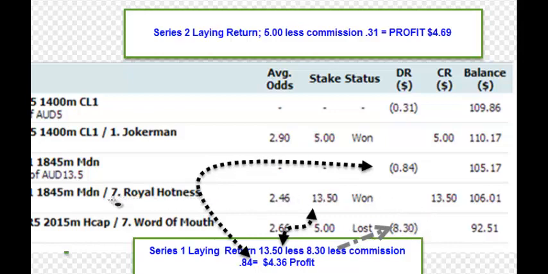So in the next race, Royal Hotness, we staked 13.5 to get our £5 profit from the series. That horse lost the race. We won the bet, so we won 13.50. So if you look at it down here in Series 1, we got 13.50 return, less the 8.30 we lost in the race with Word of Mouth, and the 84 cents commission. In Australia, we pay higher commission than the UK. So our total profit for Series 1 was 4.36. So in the 2 bets we made 4.36 profit.